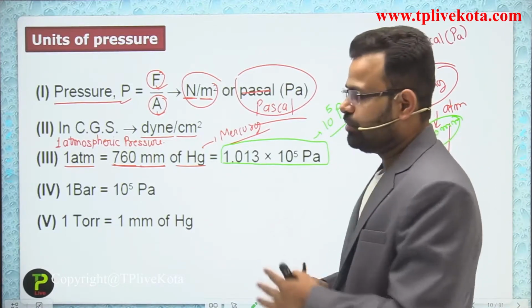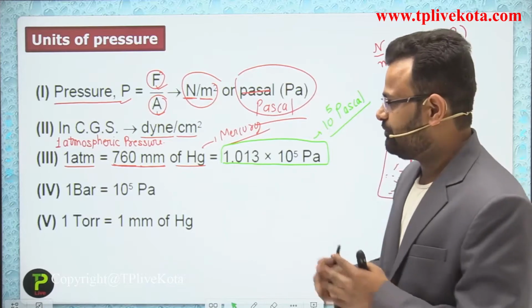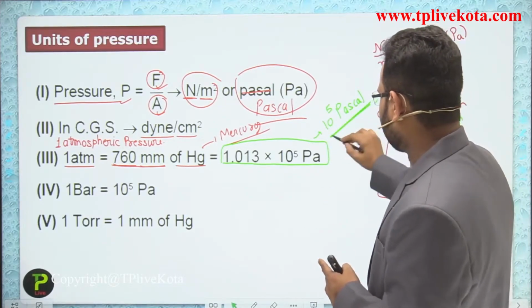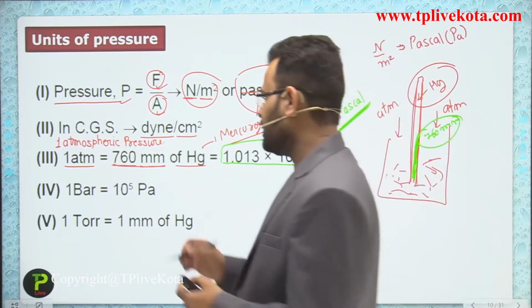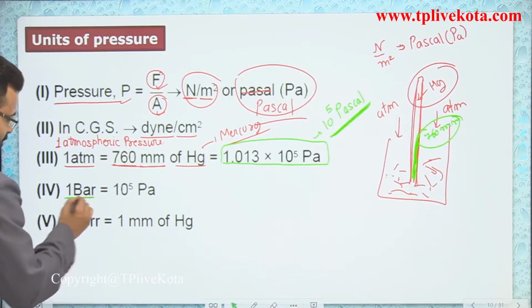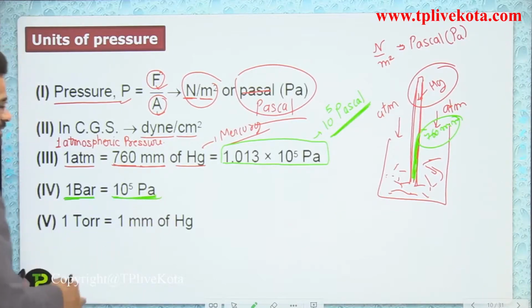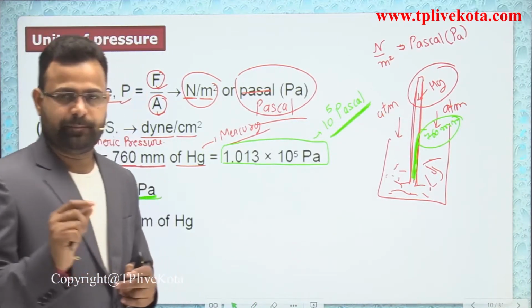Sometimes, to make an easy numerical, 1 atmospheric pressure can be written as 10 to the power 5 Pascal. Next unit of atmospheric pressure is the bar. So 1 bar is equivalent to 10 to the power 5 Pascal.